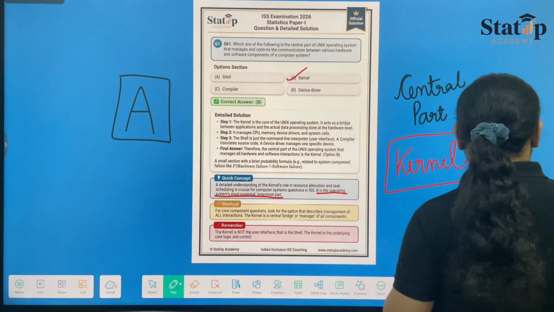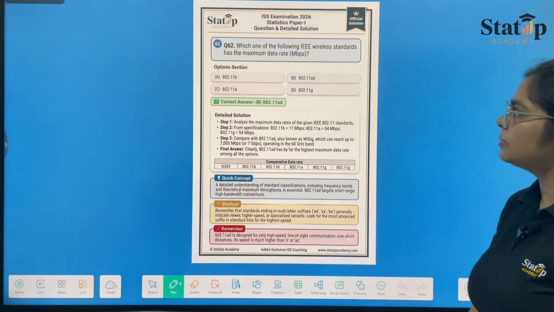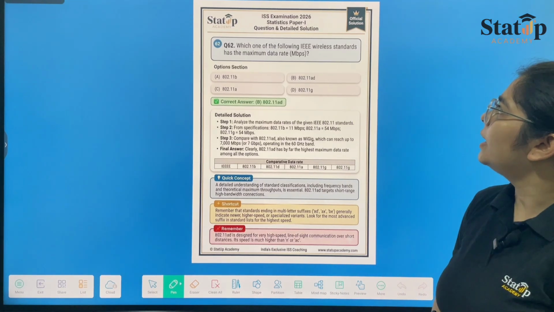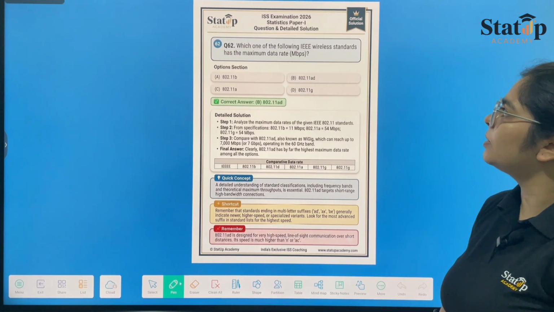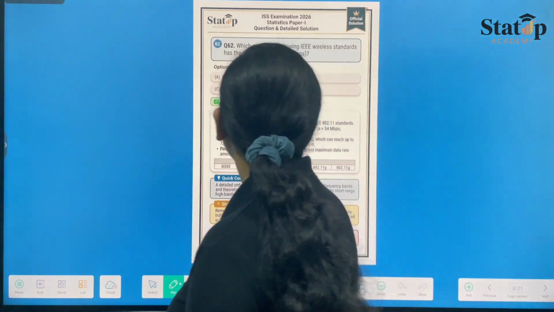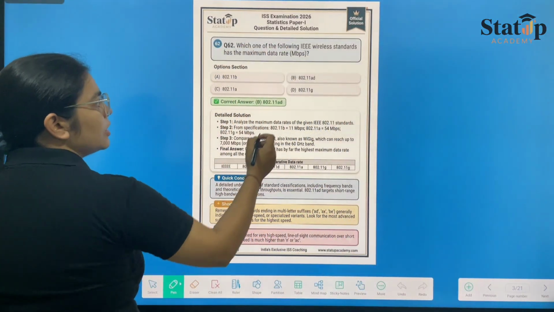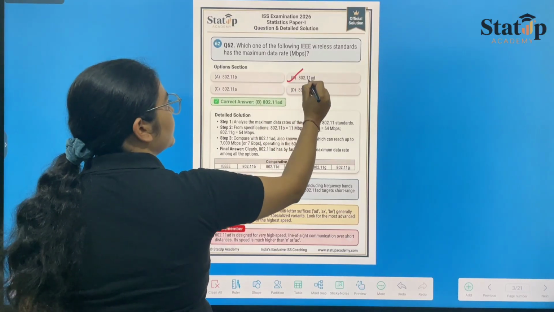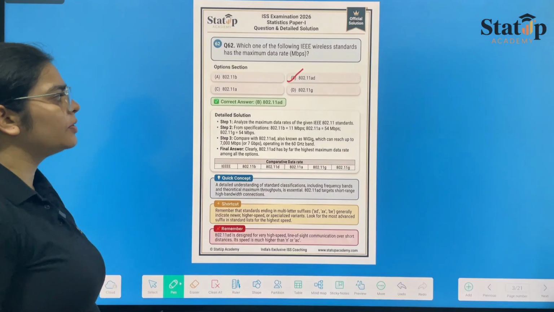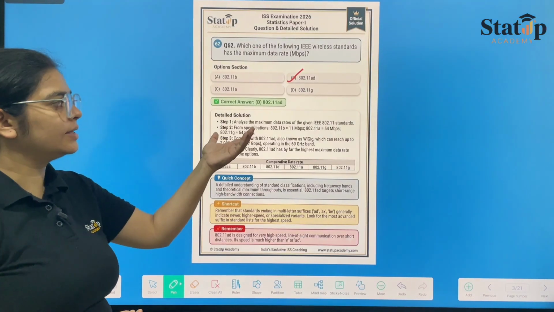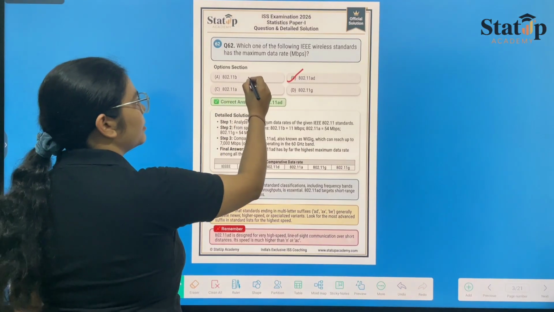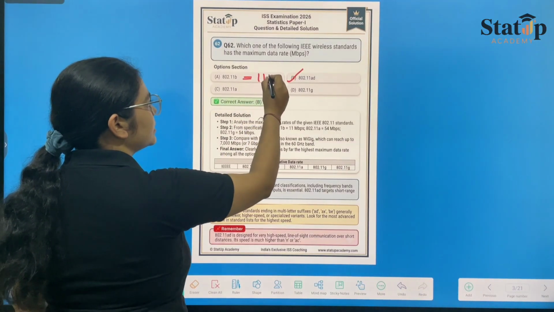Now moving towards the next question, which is our question number 62. Which of the following IEEE wireless standards has the maximum data rate? So maximum data rate in Mbps has been given to you, option B, 802.11ad. From the specification, we can see that 802.11b has maximum rate as 11 Mbps.